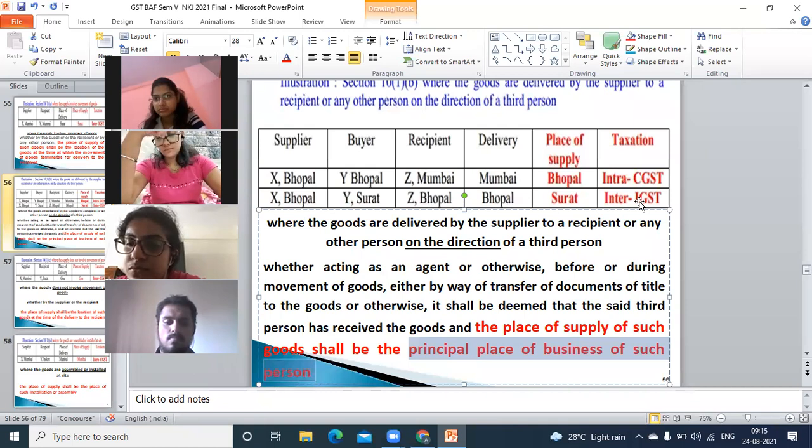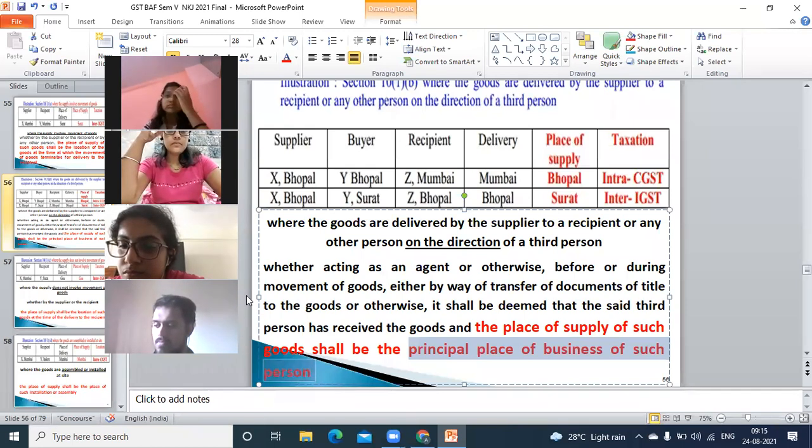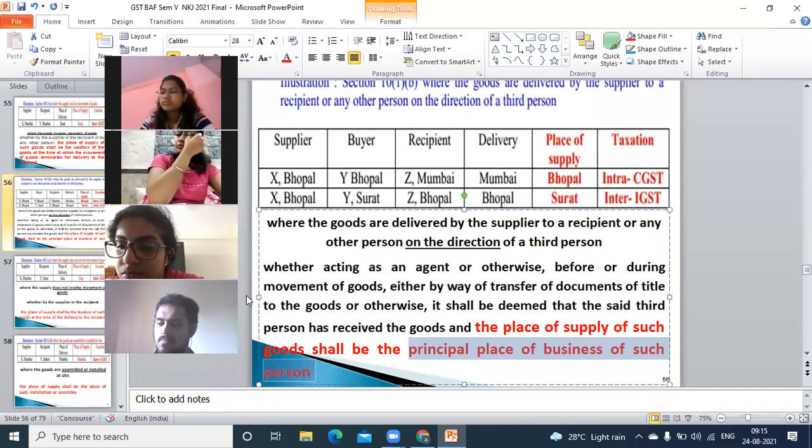If someone has not written, kindly take down. Then we'll go for the third example. So this is your section 10, subsection 1, clause B.